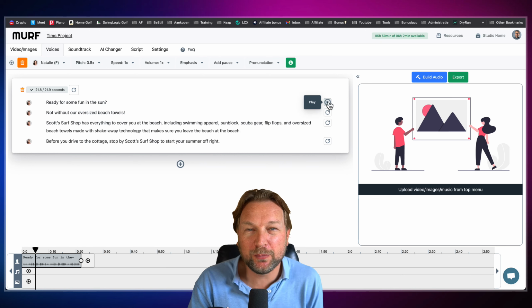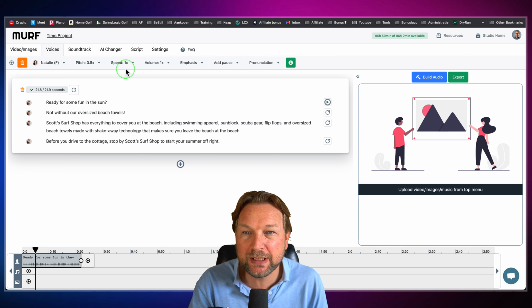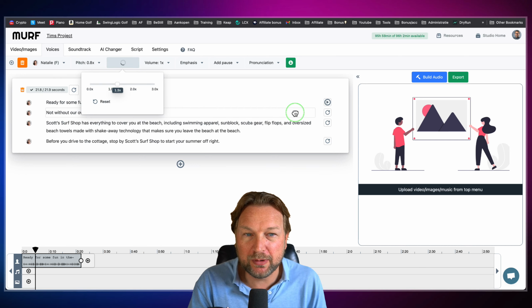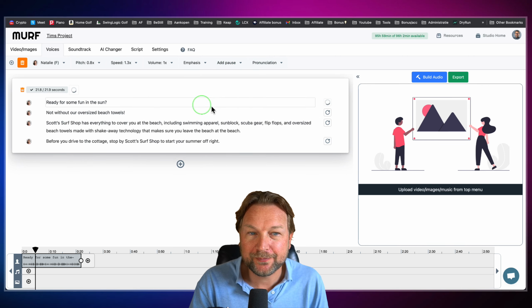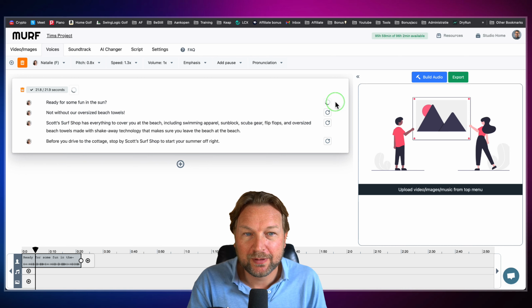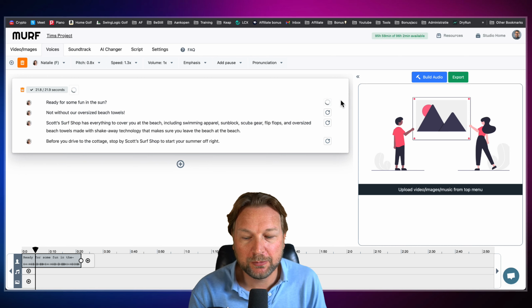See, this sounds different, but it still sounds really good. And then you can change the speed as well. If you'd like to change this to 1.3, you re-render this line. It takes a little while to render.